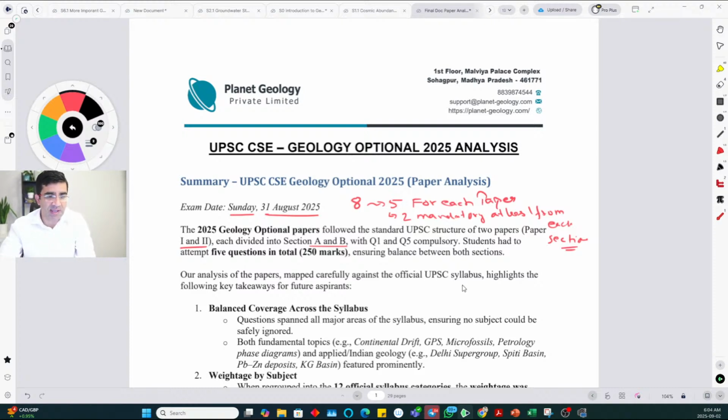But this also highlights that in one section, after attempting the compulsory question, you can actually leave 2 questions out of 3, so you have to attempt just 1. That plays a big part in the overall difficulty of the exam. If the questions that you can leave and the questions that you find difficult are all clubbed together, then it becomes easier. But if the questions you are not very sure about are evenly distributed between all 3 questions, and each question will have subparts, so we'll see that later on, then it becomes a little bit hard.